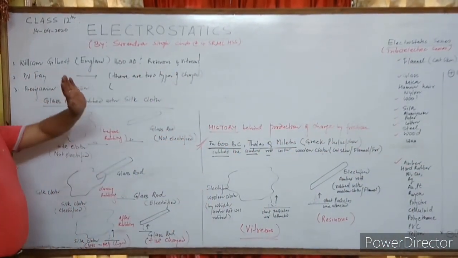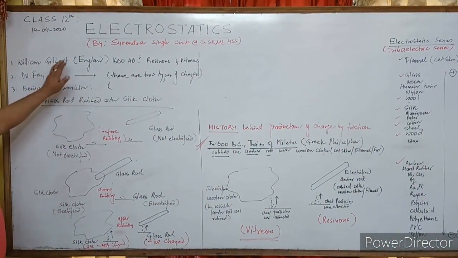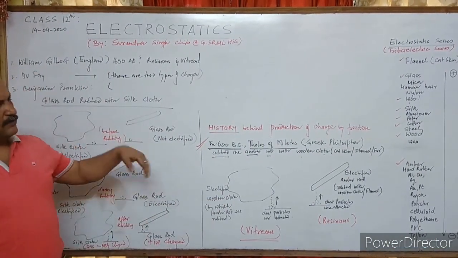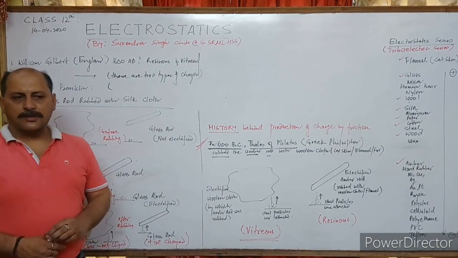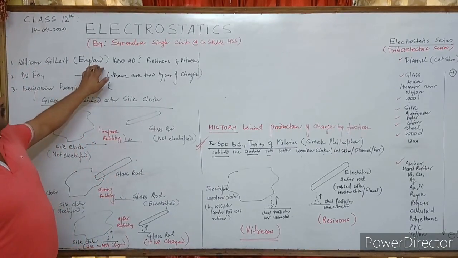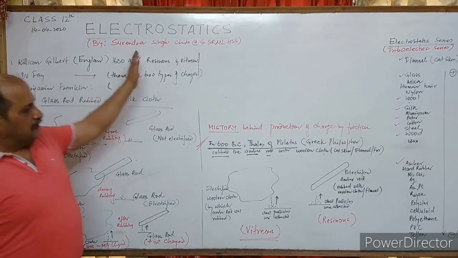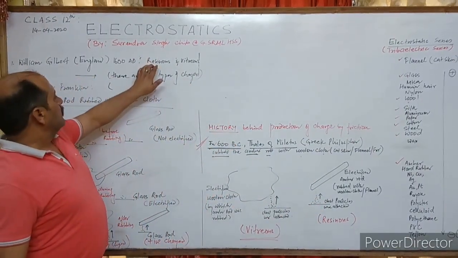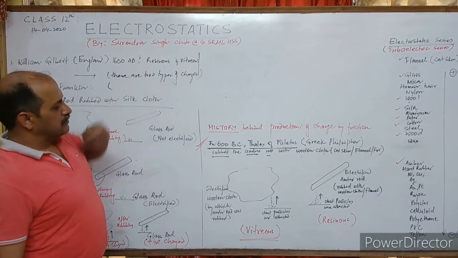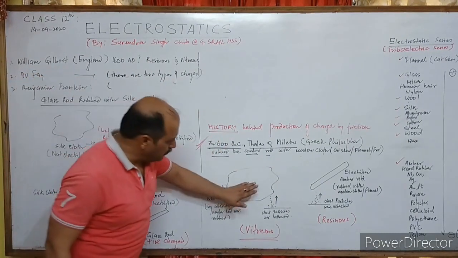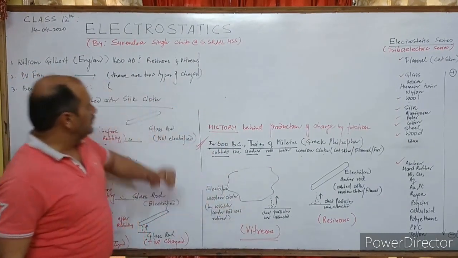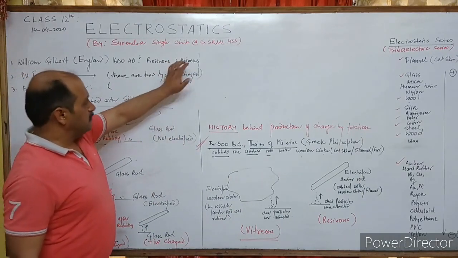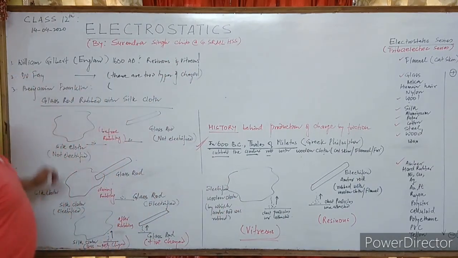1600 AD, where William Gilbert from England performed many experiments by rubbing different substances, and he gave the electrified property of amber the name resinous. He gave the name vitreous to the electrified property attained by woolen cloth. But why vitreous? I will explain it later on.